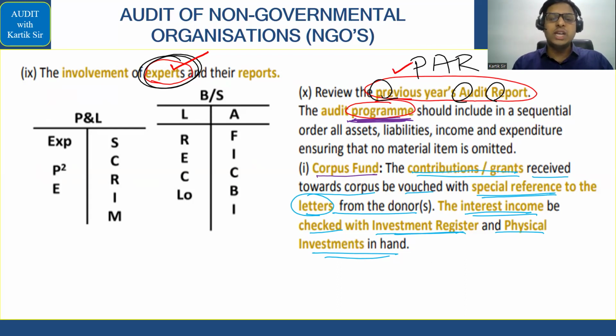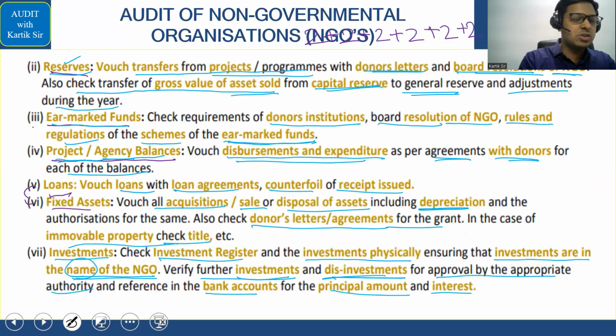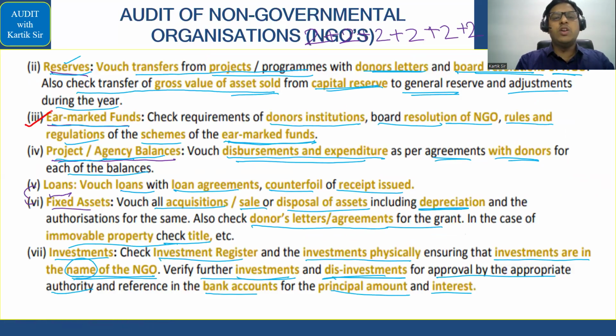Now we are doing something called audit program. So in the audit program, what are we looking into in this part? Here we had seen pairs of two. So first remember, let's say corpus fund, and along with it you have to remember earmarked funds, corpus fund and earmarked fund. Then you have to remember a reserve balance and a project or agency balance. Then loans and fixed assets.